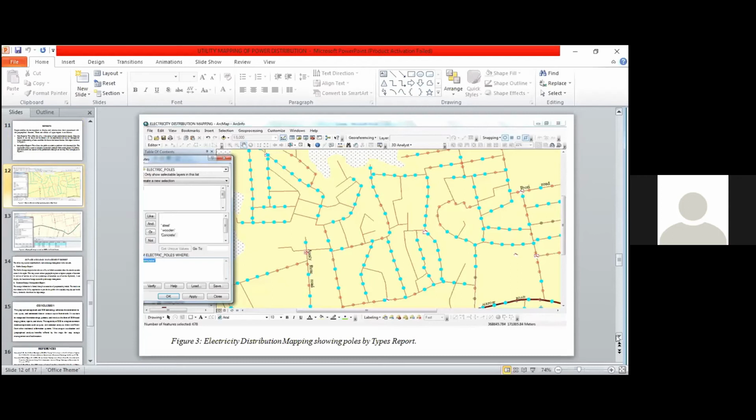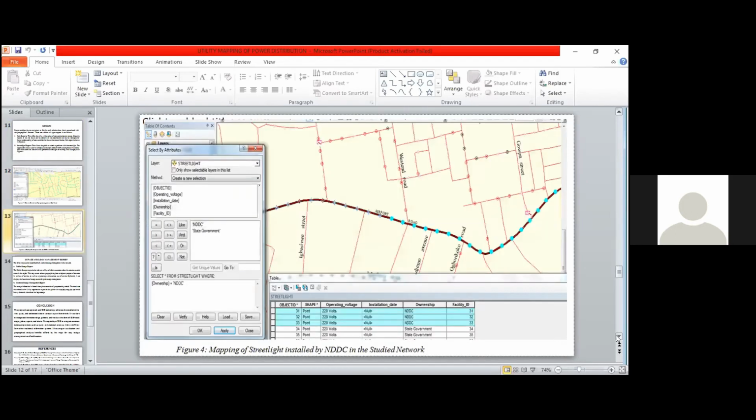You can see Andy Road here in the network. If you look at your left-hand side, you see the electric pole report. You see whether it is a steel pole, a wooden pole, or a concrete pole that has a fault. It will show you. And this helps the technician in the network to manage the outage system and fault location. And this shows you the street lights map, which shows if there is a fault, where the fault happened, where is the location, which street, and it helps the technician to quickly address and arrest that fault.